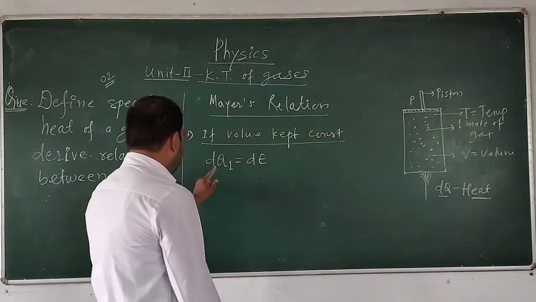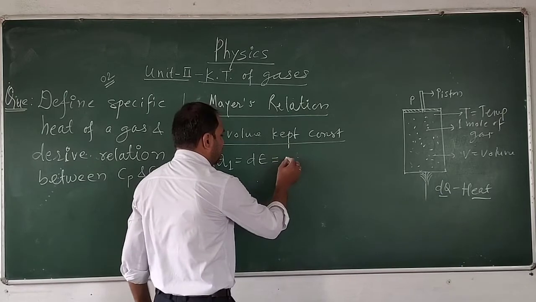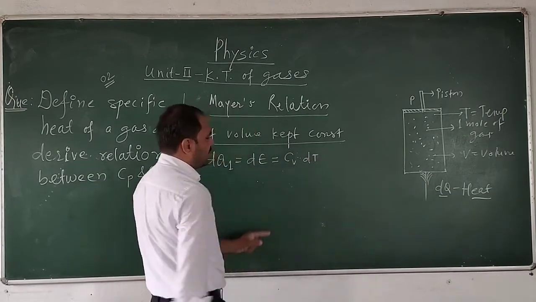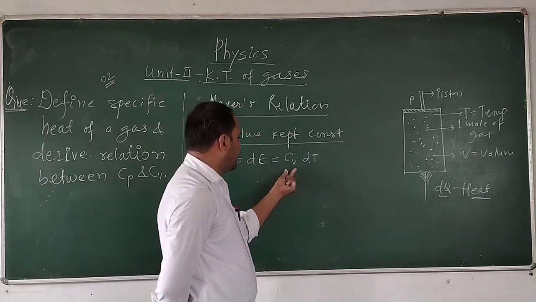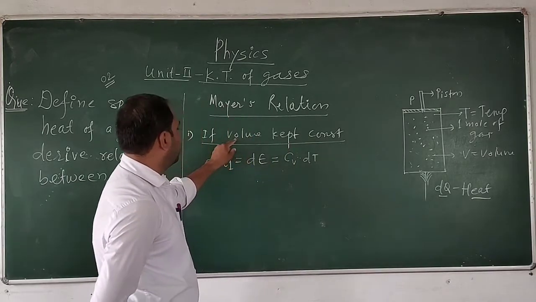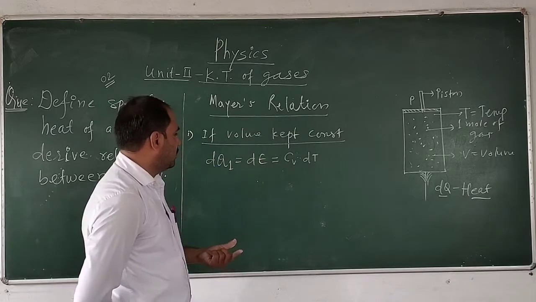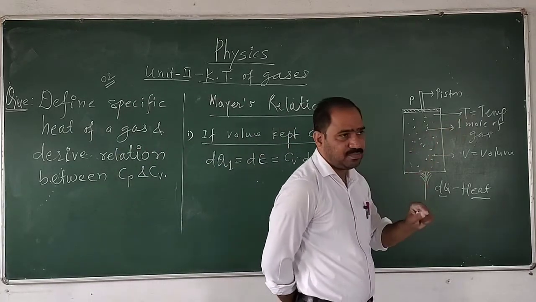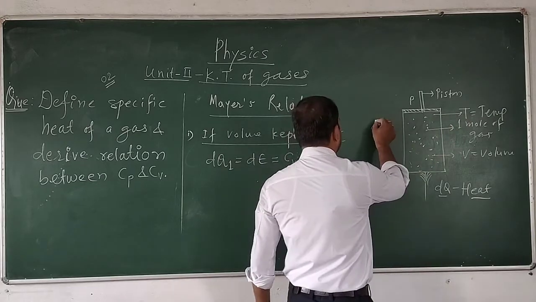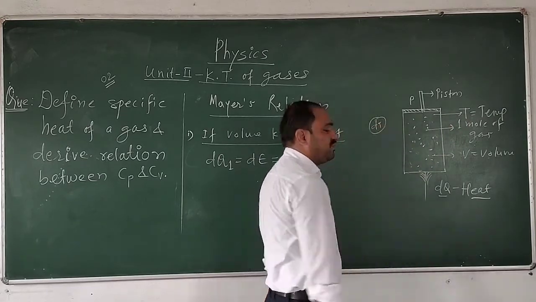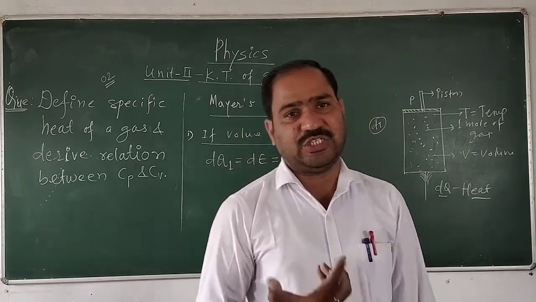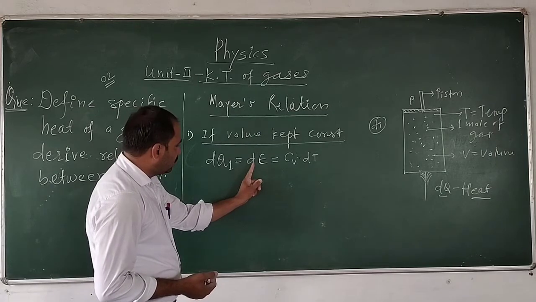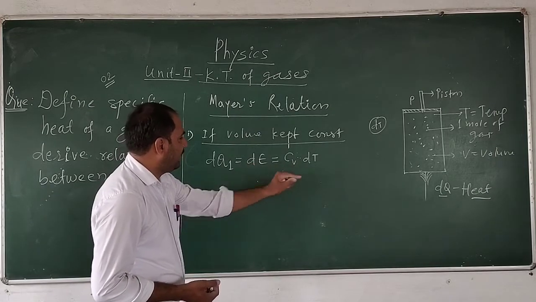So dQ1 is equal to dE, which is equal to CV dT. What is CV? This is the specific heat at a constant volume, because the volume is constant, and dT is the rise in temperature from the initial temperature of the gas system. After heating, dT is the amount by which the temperature of the gas is increased. Therefore dQ1 is equal to dE is equal to CV dT.